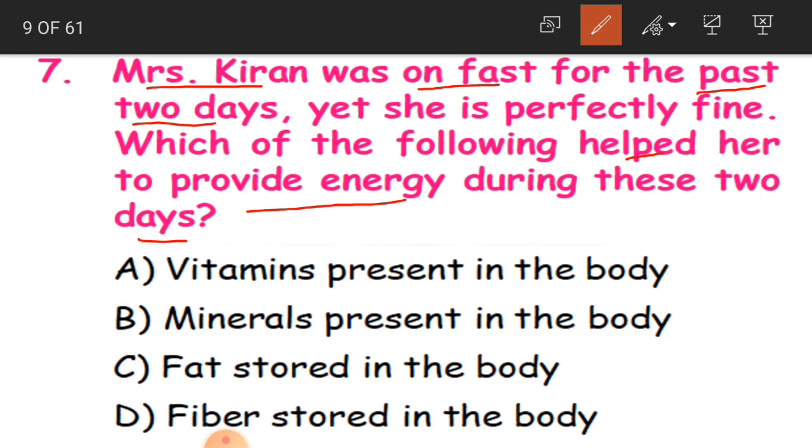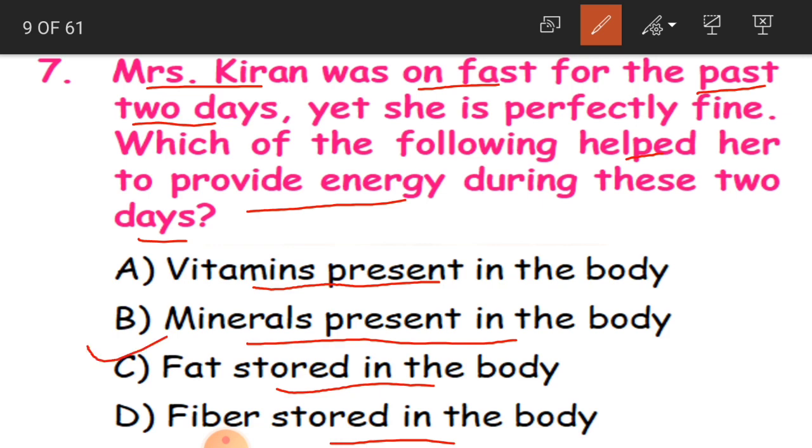So, whether A option, vitamins present in the body, B option, minerals present in the body, C option, fat stored in the body, or D option, fiber stored in the body. Okay, and the answer is C, that is fat stored in the body. Okay, children, so fats and oil, which we are going to have in our diet, are going to provide us energy. Because of this she was fine even though she was on fast.